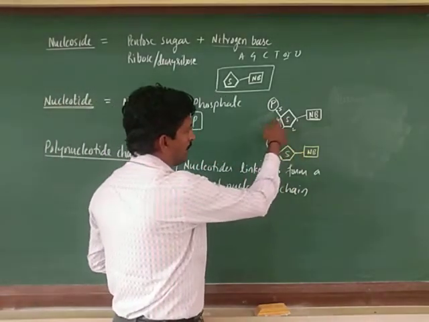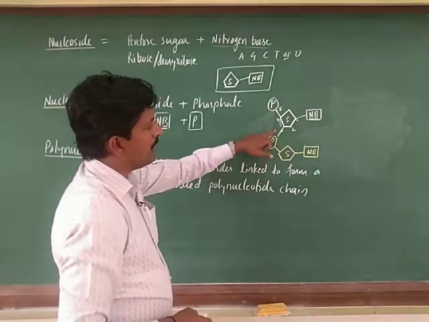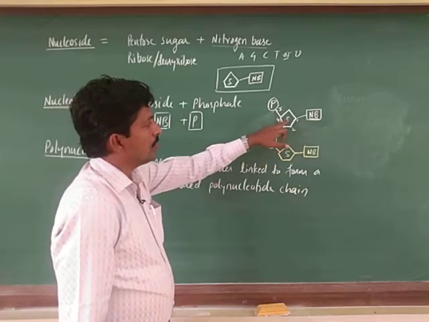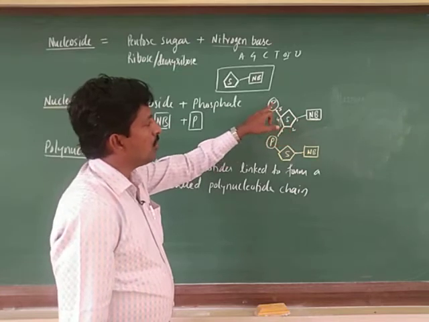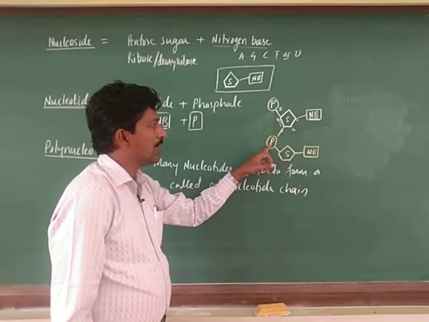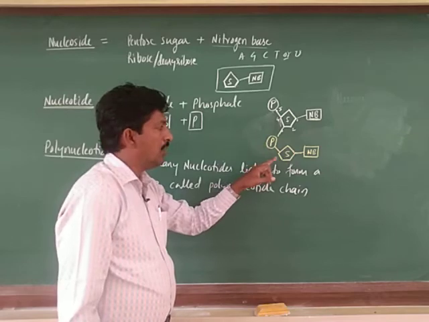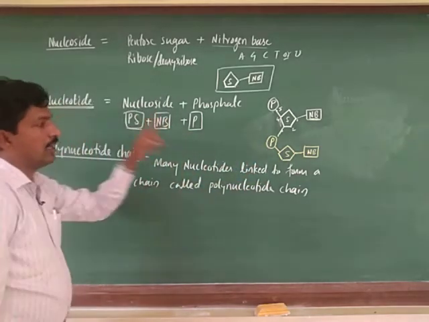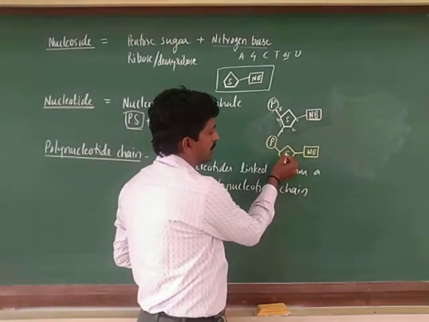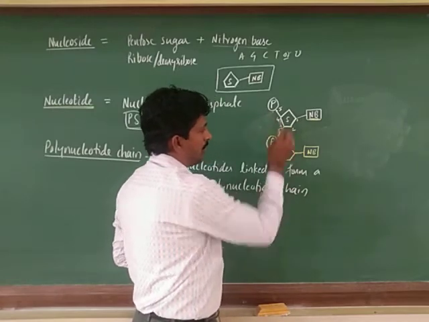So this is one nucleotide, this is one nucleotide, and this is another nucleotide. So again these two nucleotides are joined by the same phosphodiester bond. In the pentose sugar, one phosphate molecule is attached to the fifth carbon atom, and another phosphate molecule is attached to the phosphate group of another nucleotide. Okay, so this is the phosphate of this nucleotide, understood? So this is attached to the third carbon atom of a sugar.